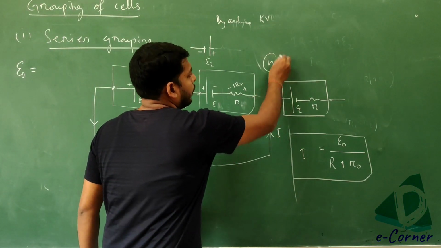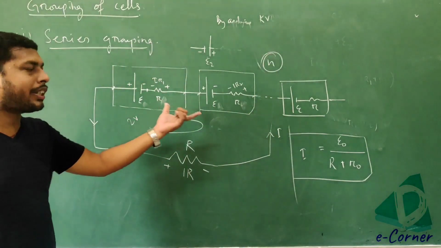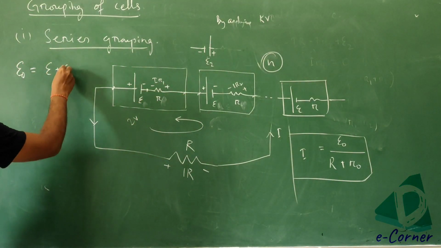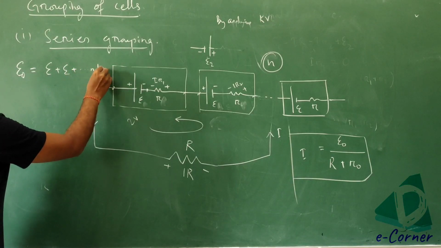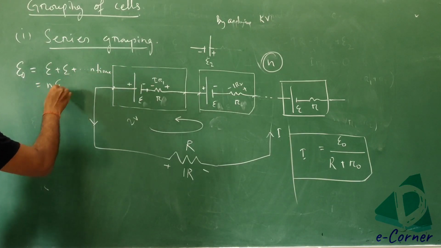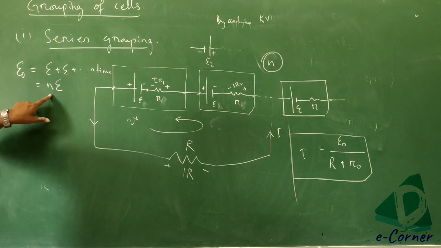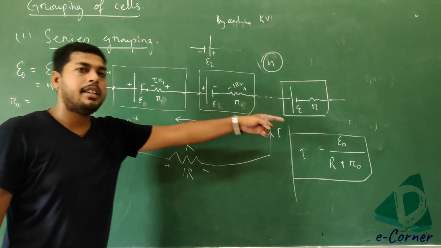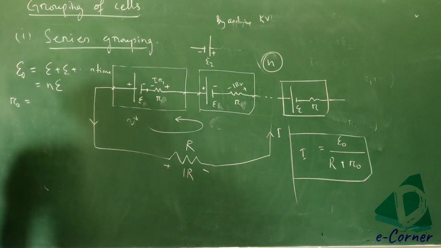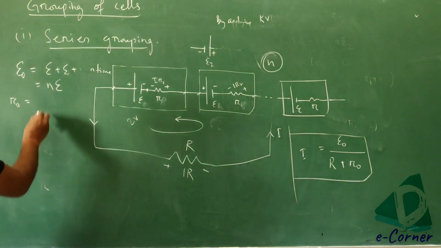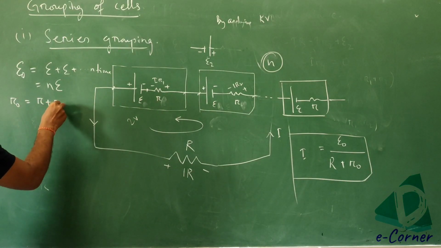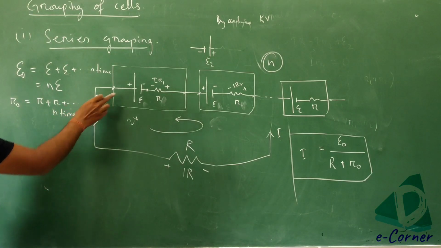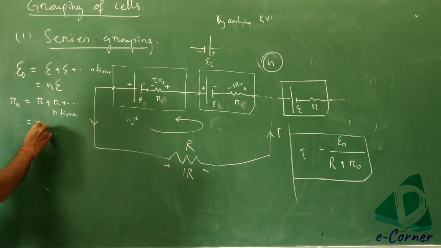n number of batteries or cells are connected here. Since n number of batteries are connected, this one will be E plus how many times? N times. So E naught is equal to nE. Similarly, as the batteries are connected in series combination, the total internal resistance will be R plus how many times? n number of times, because there are n batteries, so this is n into R.